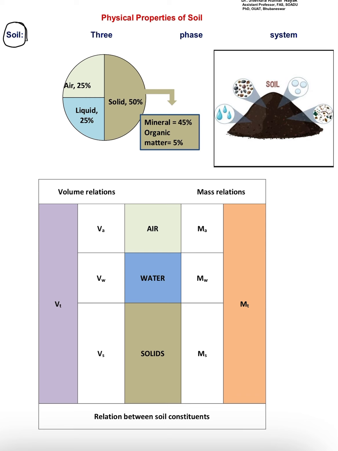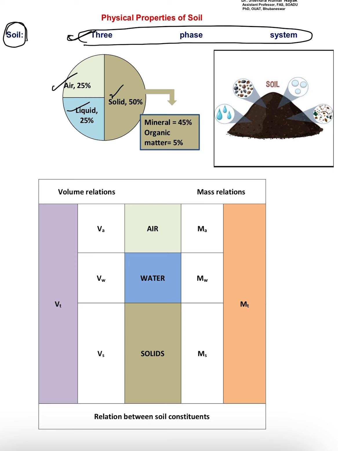So here in the soil, you know that soil is a three-phase system. That means we will study some of the physical properties here. The first thing is that the question will be asked whether soil is a one-phase, two-phase, or three-phase system. Three-phase means you have three types of materials: some solid material, some liquid, and some air, or you can say gas or vapor.